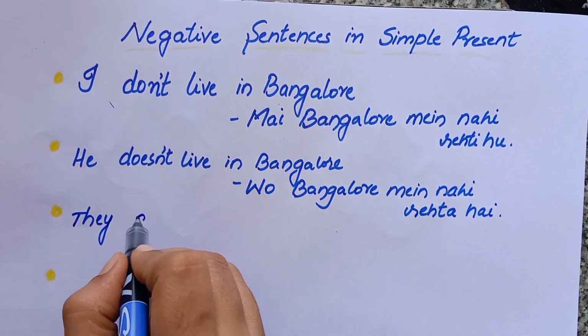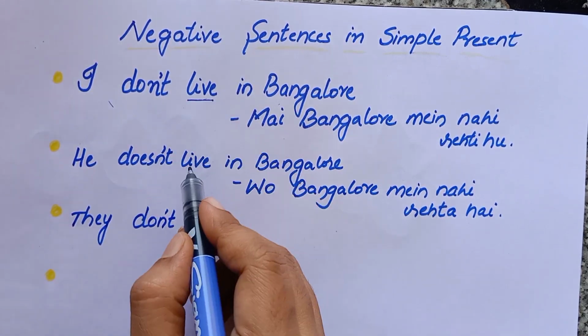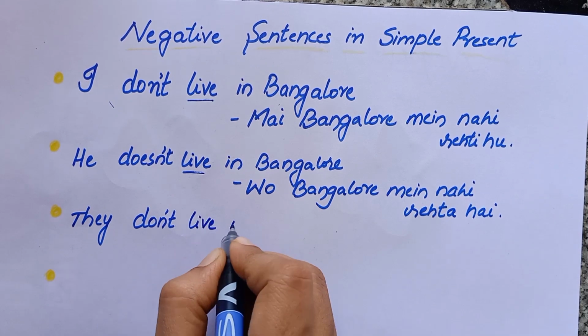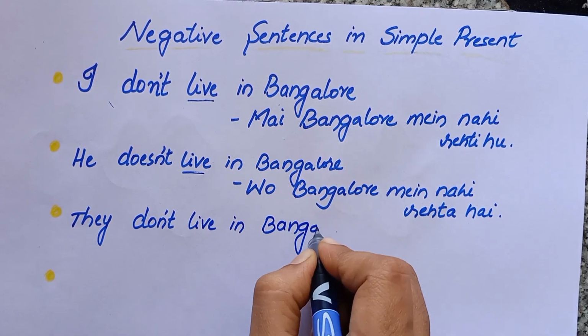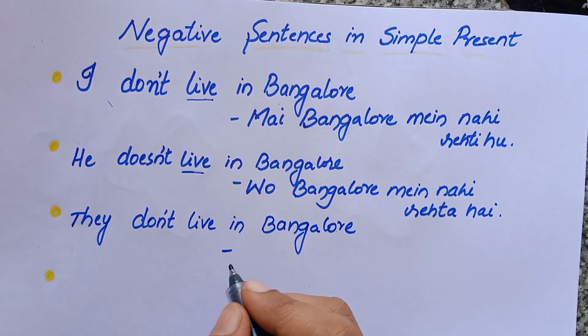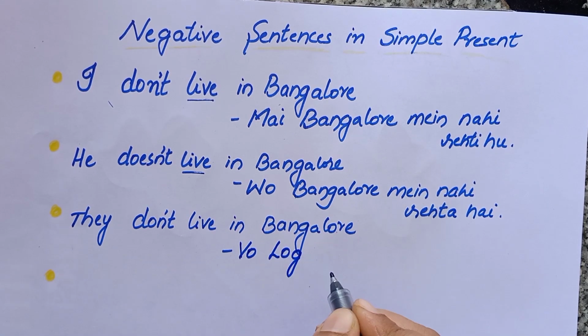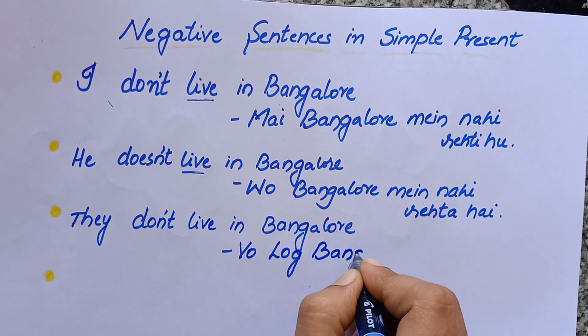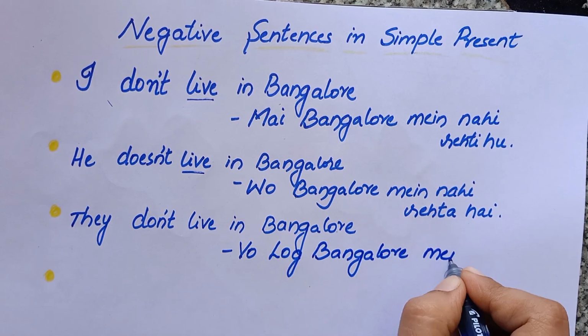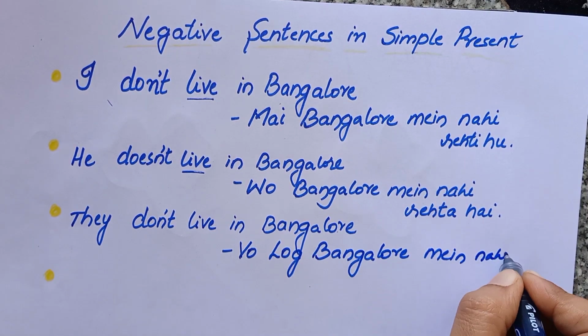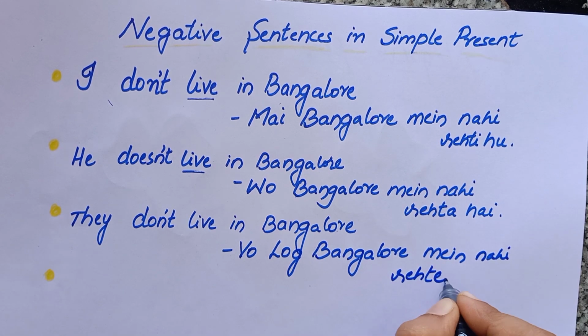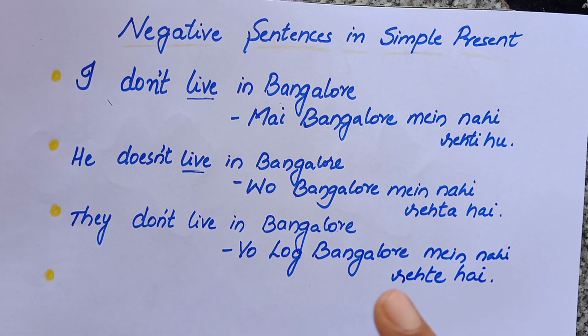They. So they also will use don't. Okay, they don't live in Bangalore. See here, the verb is same for all the subjects, base form of the verb itself. They don't live in Bangalore. वो लोग बैंगलोर में नहीं रहते हैं. तो इसका मतलब क्या होगा? They don't live in Bangalore. वो लोग बैंगलोर में नहीं रहते हैं.